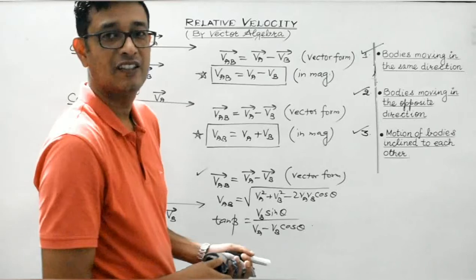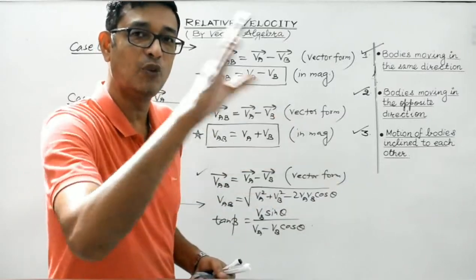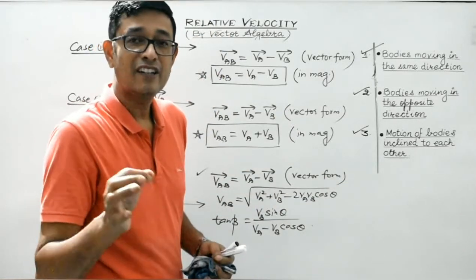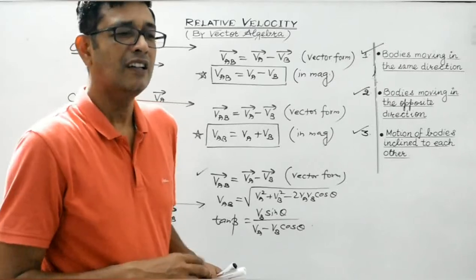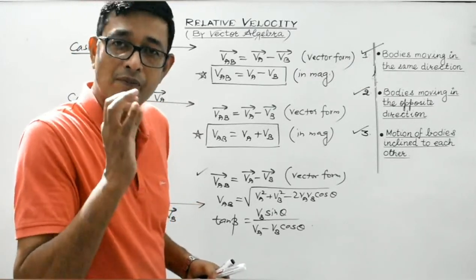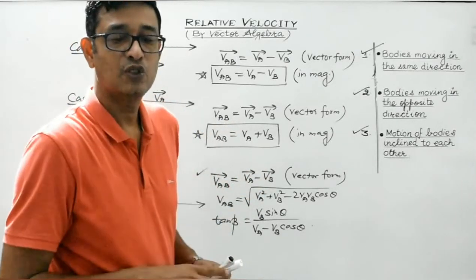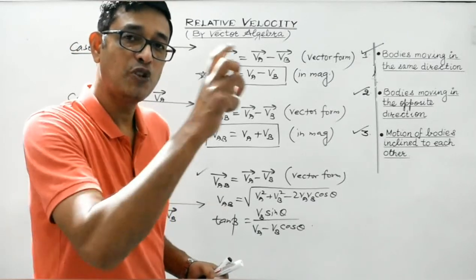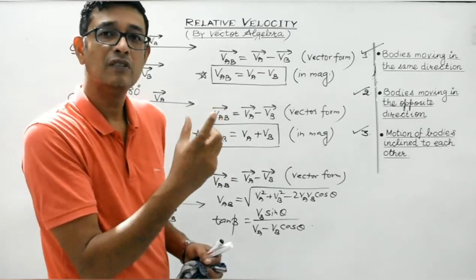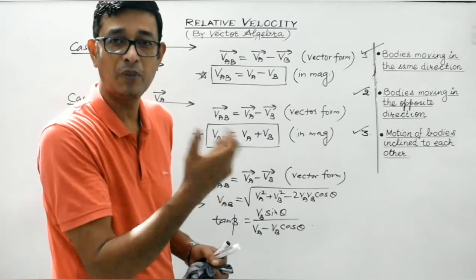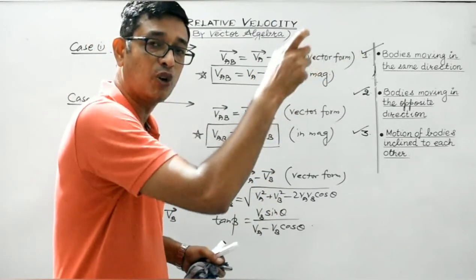So again I repeat, students, the relative velocity of one object with respect to the other when both are in motion will be the rate at which the position of body A changes with respect to body B. And we make use of vector algebra in order to bring the body B at rest, so that we can easily find out the rate of change of position of body A with respect to body B. Now in order to bring body B at rest, we superimpose the negative vector of velocity possessed by body B, and in order to compensate, the same minus VB vector is to be superimposed on the velocity vector of body A as well.